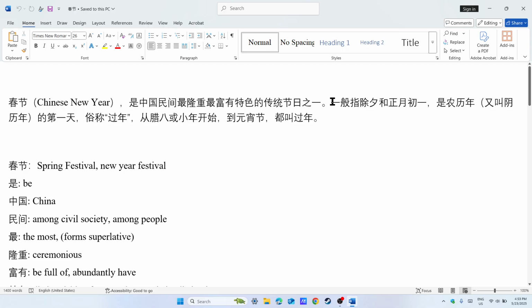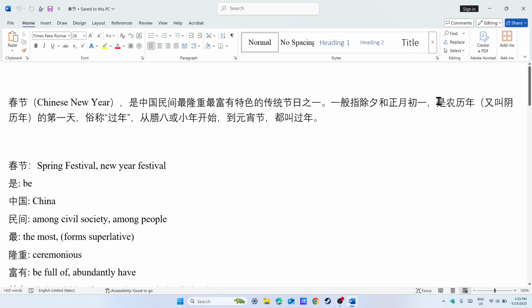Which means this sentence says that this Chunjie includes 2 days. One day is the day before the New Year, and the next is the first day, January 1st, the first day of the New Year. So this half sentence means 2 days.